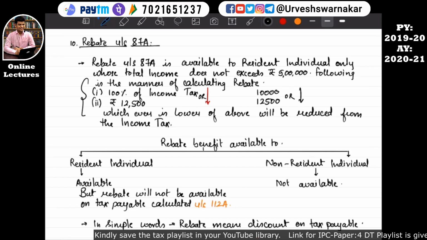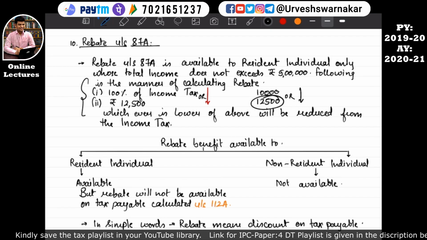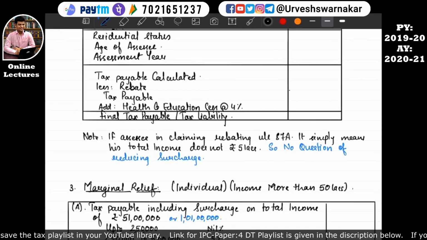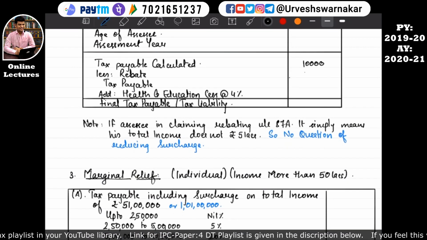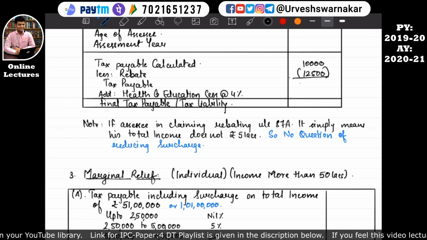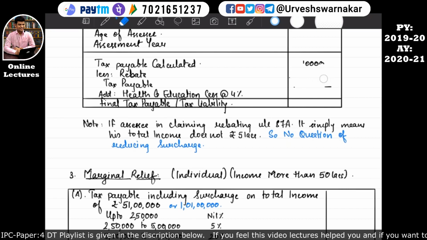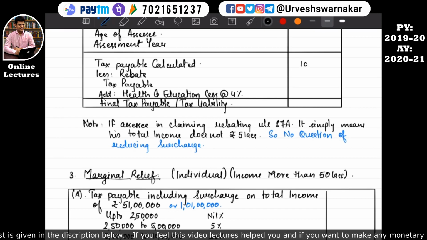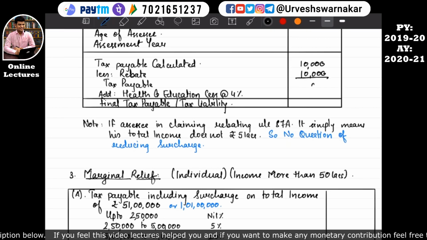If we take this 12,500 as a rebate irrespective of this formula, then there will be a negative balance. For example, if tax calculated is 10,000 and we take 12,500 as the rebate, there will be negative 2,500. The government is not going to give you any refund, because here in any case you are not paying. Refund is available from the government of India only when you pay excess tax. Since here you are calculating tax of 10,000 and the rebate amount is 10,000, you don't need to pay any tax, and HEC will also be 0. So your final tax liability is also 0. I hope this is quite clear.